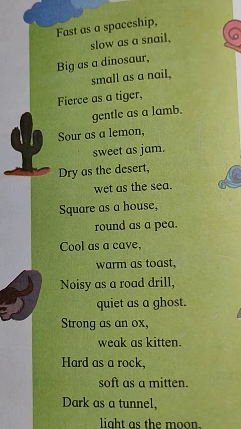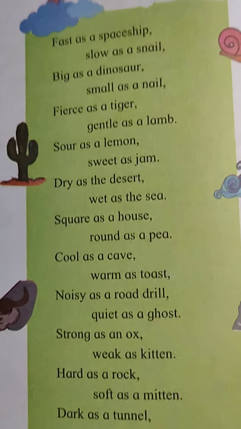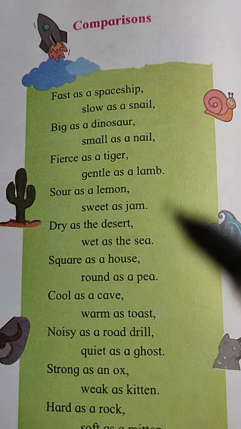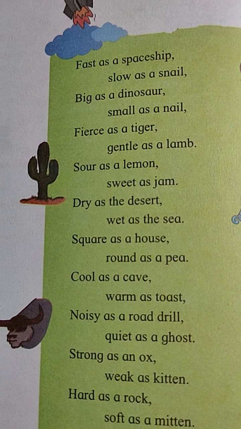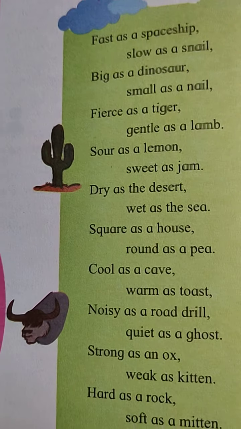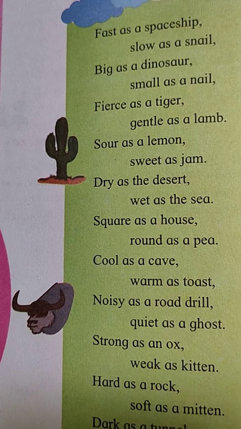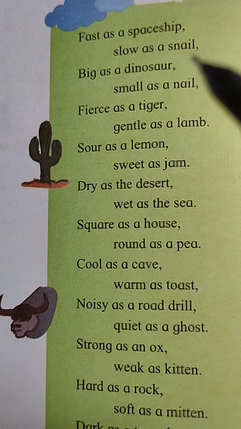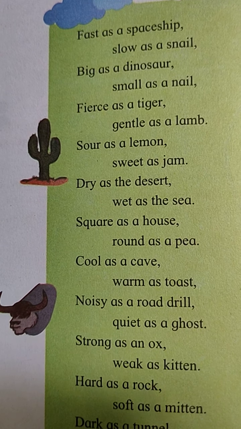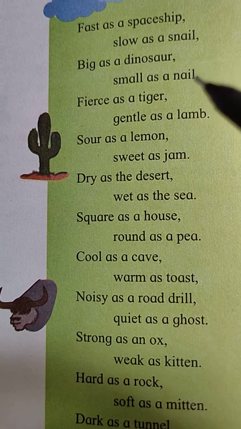The next poem, Comparison. Before starting on this, we see the paraphrase. Fast as a spaceship, slow as a snail. In this line, the speed is mentioned. Big as a dinosaur, small as a snail.